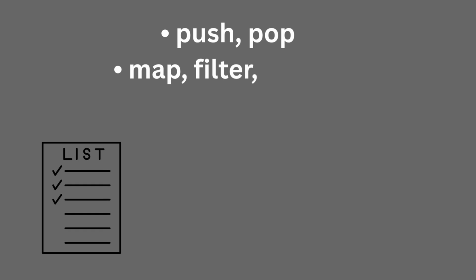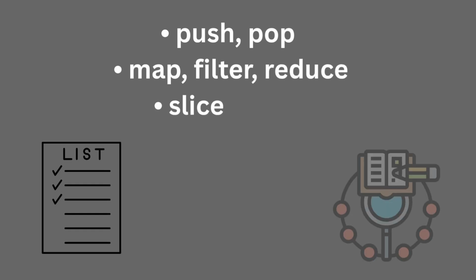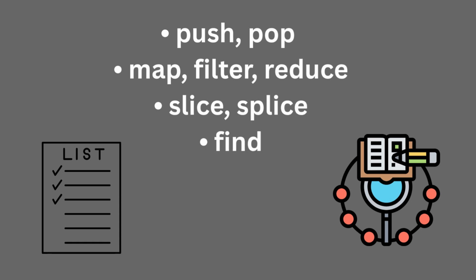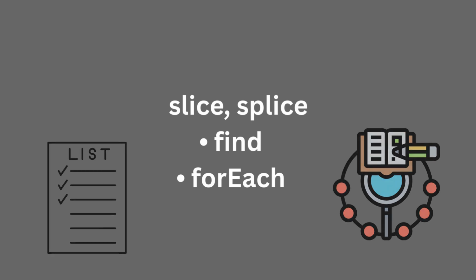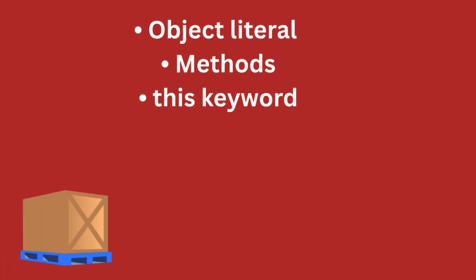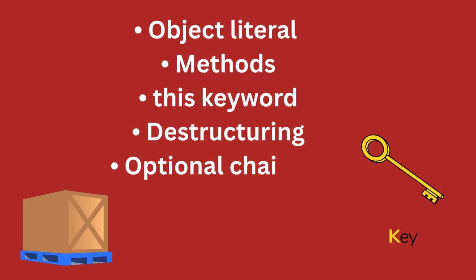Arrays are used everywhere in JavaScript. You must learn all important array methods like map, filter, and reduce. These methods make your code shorter, cleaner, and more powerful. Objects are used to store data in key-value format. Learn how to create objects, access values, use the this keyword, and apply destructuring and optional chaining. These concepts are essential in modern JavaScript and frameworks.